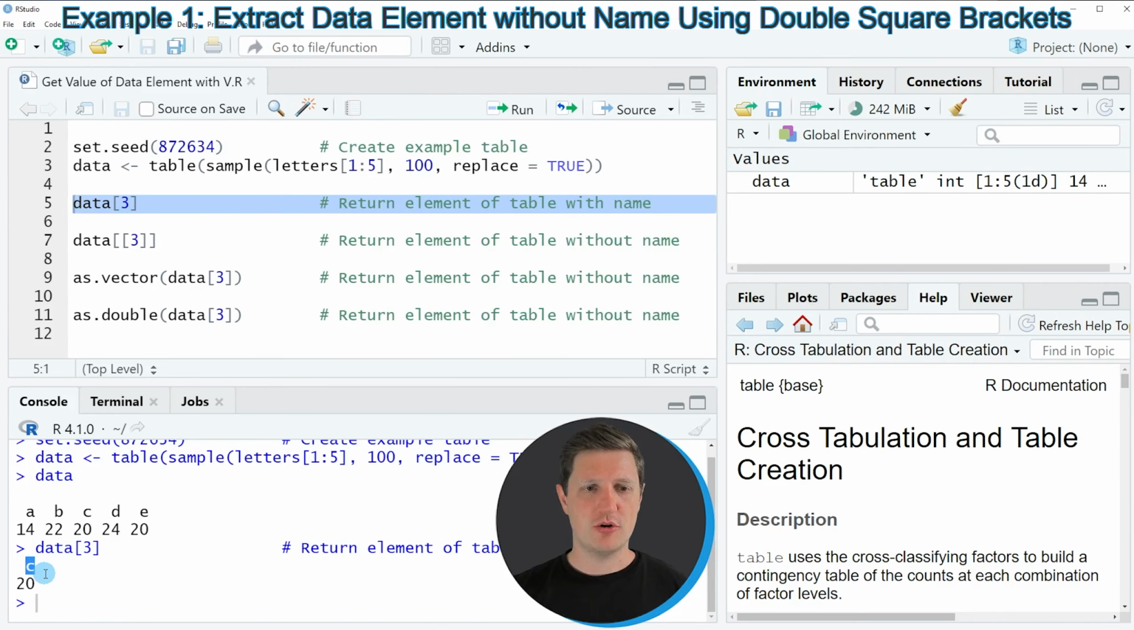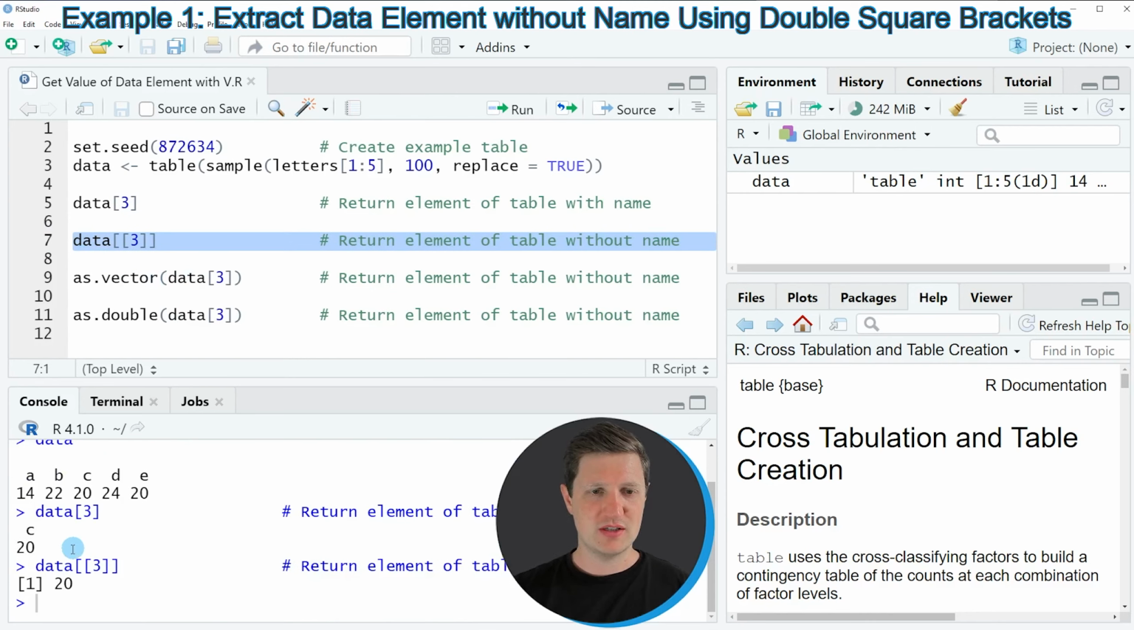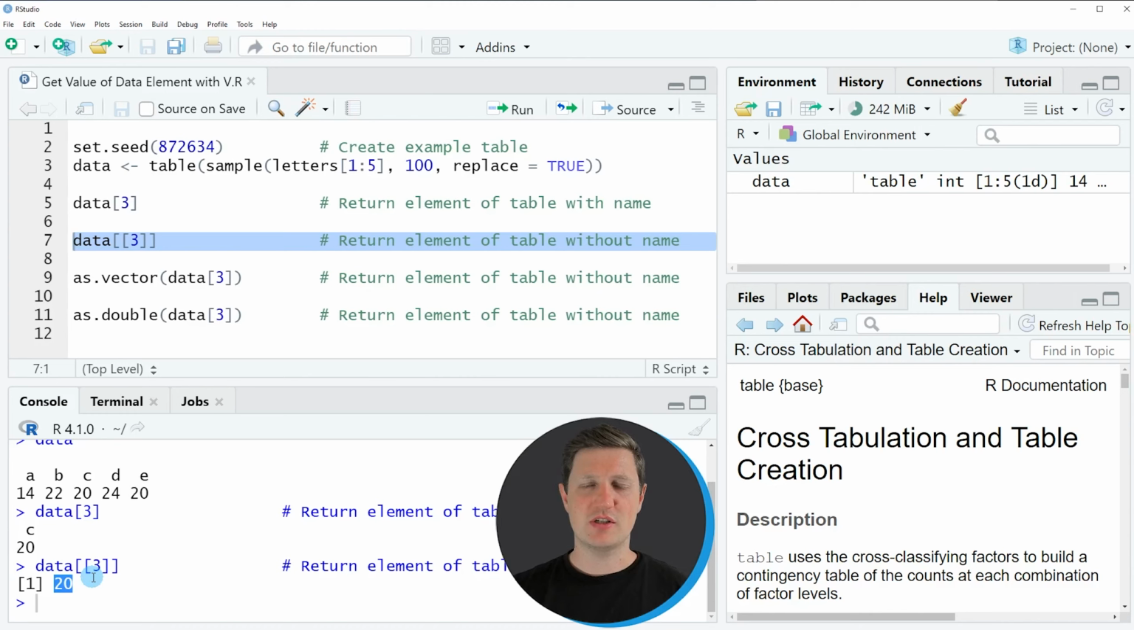So if we want to return only the value 20 without showing the name of this element, then we can apply the code that you can see in line 7. And in this line of code, I'm using double square brackets to return our value. So if you run line 7 of the code, you can see that the value 20 is returned. However, this time the name of the value or the name of the data table object is not returned together with the value. So as you have seen based on this first example, we can use double square brackets to return only the value of a data table without the name of this value.